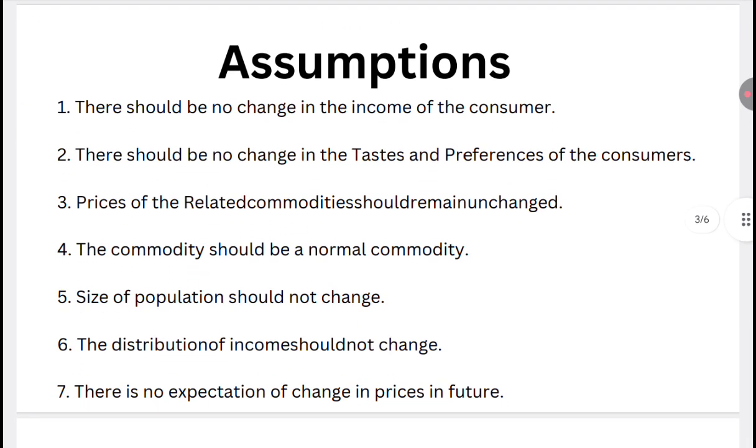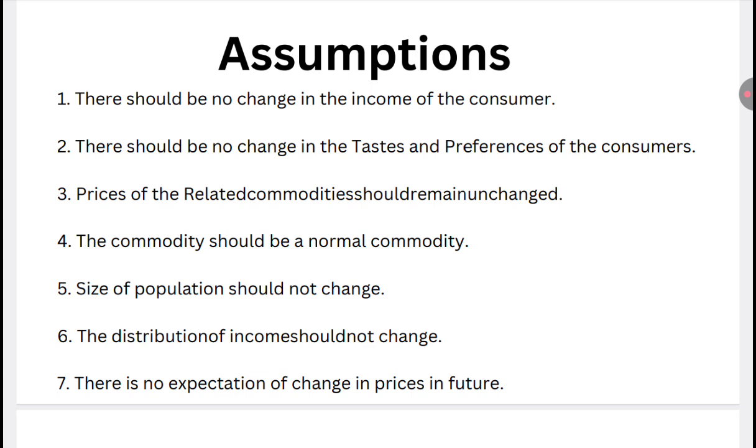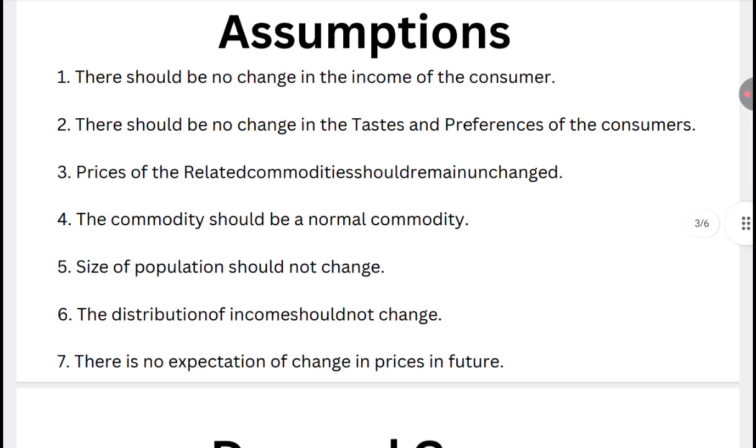There are a few assumptions: there should be no change in the income of the consumer, and no change in the tastes and preferences of the consumer. Prices of related commodities should remain unchanged, and the commodity should be a normal commodity. Here we are not talking about any expensive or luxurious commodities, but the normal commodities which the consumer consumes, all the normal products which fulfill the day to day needs of the consumer. The size of the population should not change.